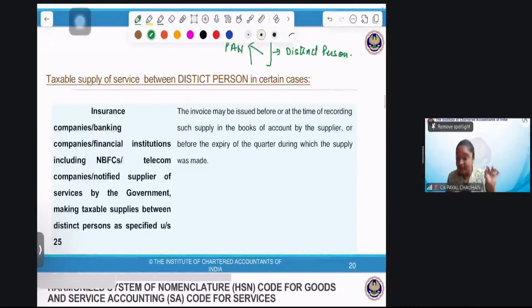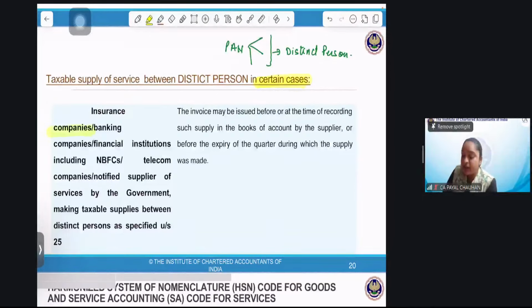Now we'll do the insurance company. See, it is not for everyone. See what the topic is saying. It is saying it is in the distinct cases, not in every case, only in certain cases. And what are the certain cases? If the insurance company, then we have a banking company, then we have a financial institution, including NBFC. A telecommunication company, which was not there earlier, right? Or a notified supplier of service by the government, making taxable supply between distinct persons.